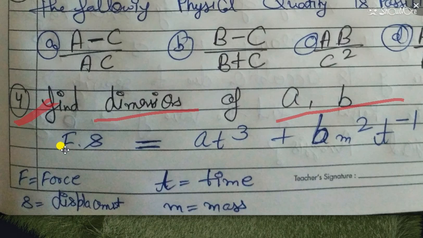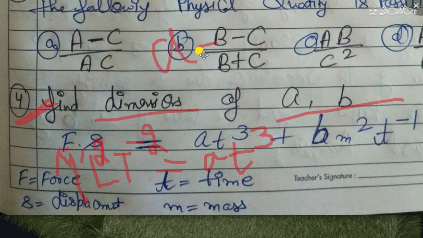So this is force. Force is equal to mass into acceleration. Its dimension is M^1 L^1 T^-2, and it is force into distance, so it is energy. Force into distance is work, so work can be energy. So L becomes 2, since I multiplied S in the first step. That is equal to A into t cube. We can write it as t cube. So we get the dimensions of A.